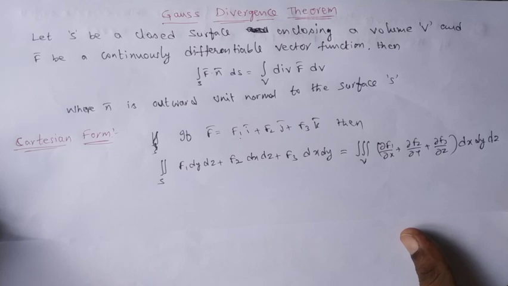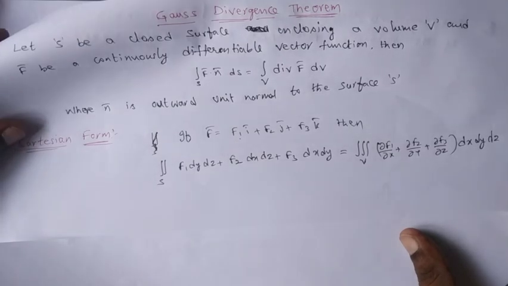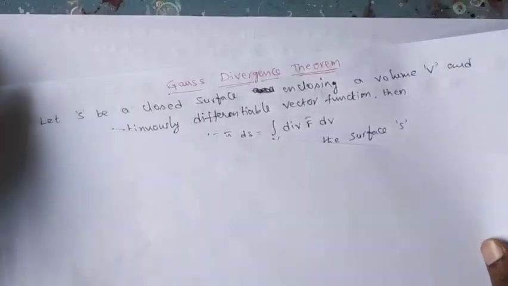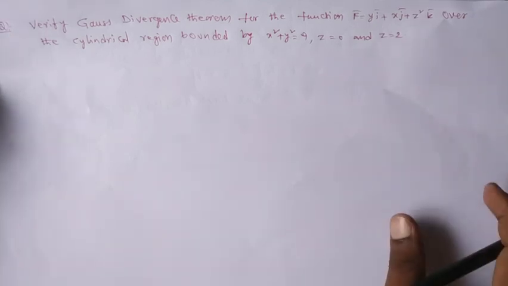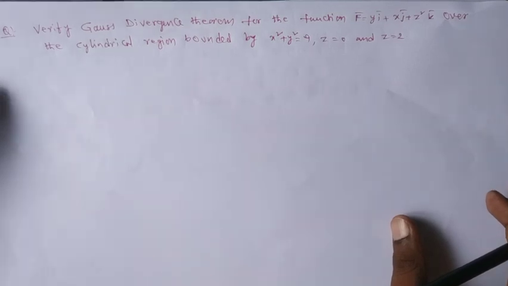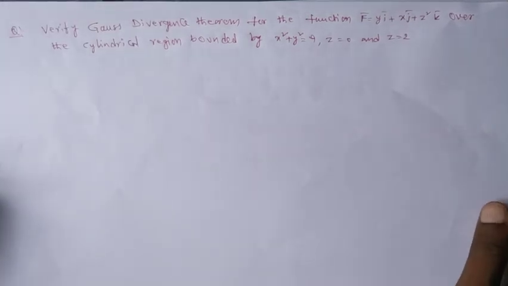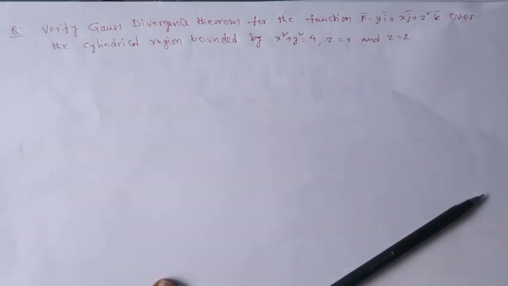Now let me take you to problems. Here there are two ways to ask the questions. One is verify the Gauss divergence theorem, and the second one is apply the Gauss divergence theorem. Let me take one example on this. Verify Gauss divergence theorem for the function f bar equal to x square plus y bar i plus x j bar plus z square k bar over the cylindrical region bounded by x square plus y square equal to 9, z equal to 0 and z equal to 2.